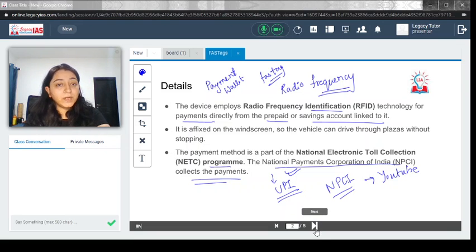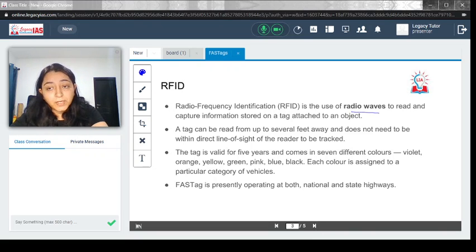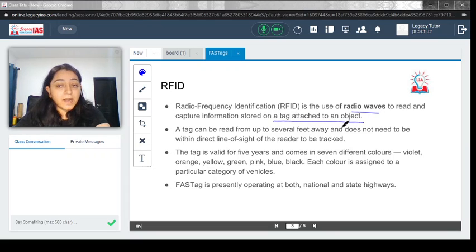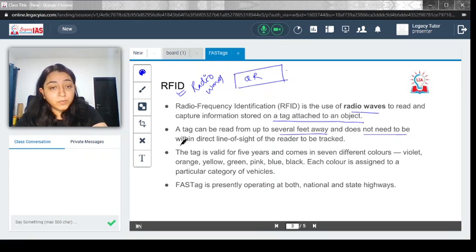Now let's move forward and look into the details of RFID. It is the use of radio waves to read and capture information stored on a tag attached to an object. What is exactly happening? If you have seen the FASTag, it has a QR code over here. This RFID technology will use radio waves to read whatever information is stored in that tag. A tag can be read from up to several feet away and does not need to be within direct line of sight of the reader to be tracked.